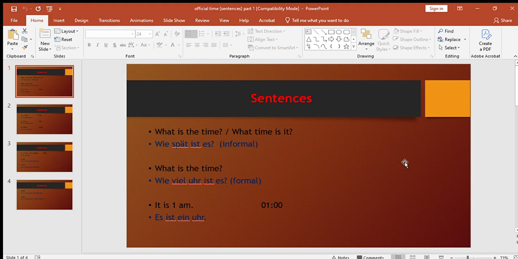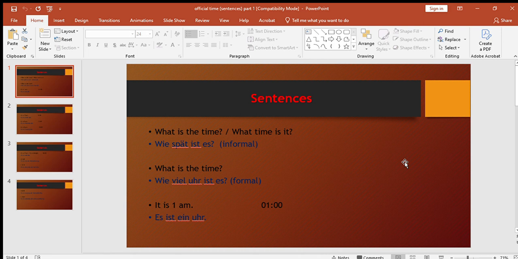In this lesson, we will learn how to read time in German. This is part 2. So here let's come to the sentences. What is the time? Wie spät ist es? This is informal. You can say the informal way like this: Wie viel Uhr ist es?